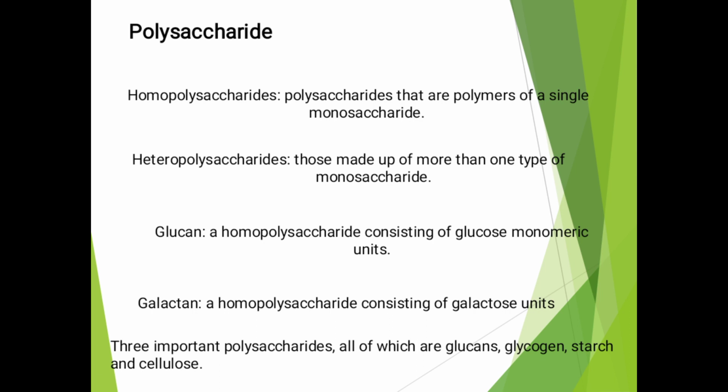Polysaccharides are homopolysaccharides or heteropolysaccharides. The first, homopolysaccharides, are polymers of a single monosaccharide. Those made up of more than one type of monosaccharide are the heteropolysaccharides. Glucan is a homopolysaccharide consisting of glucose monomeric units. Galactan is a homopolysaccharide consisting of galactose units. Three important polysaccharides, all of which are glucans, are glycogen, starch, and cellulose.